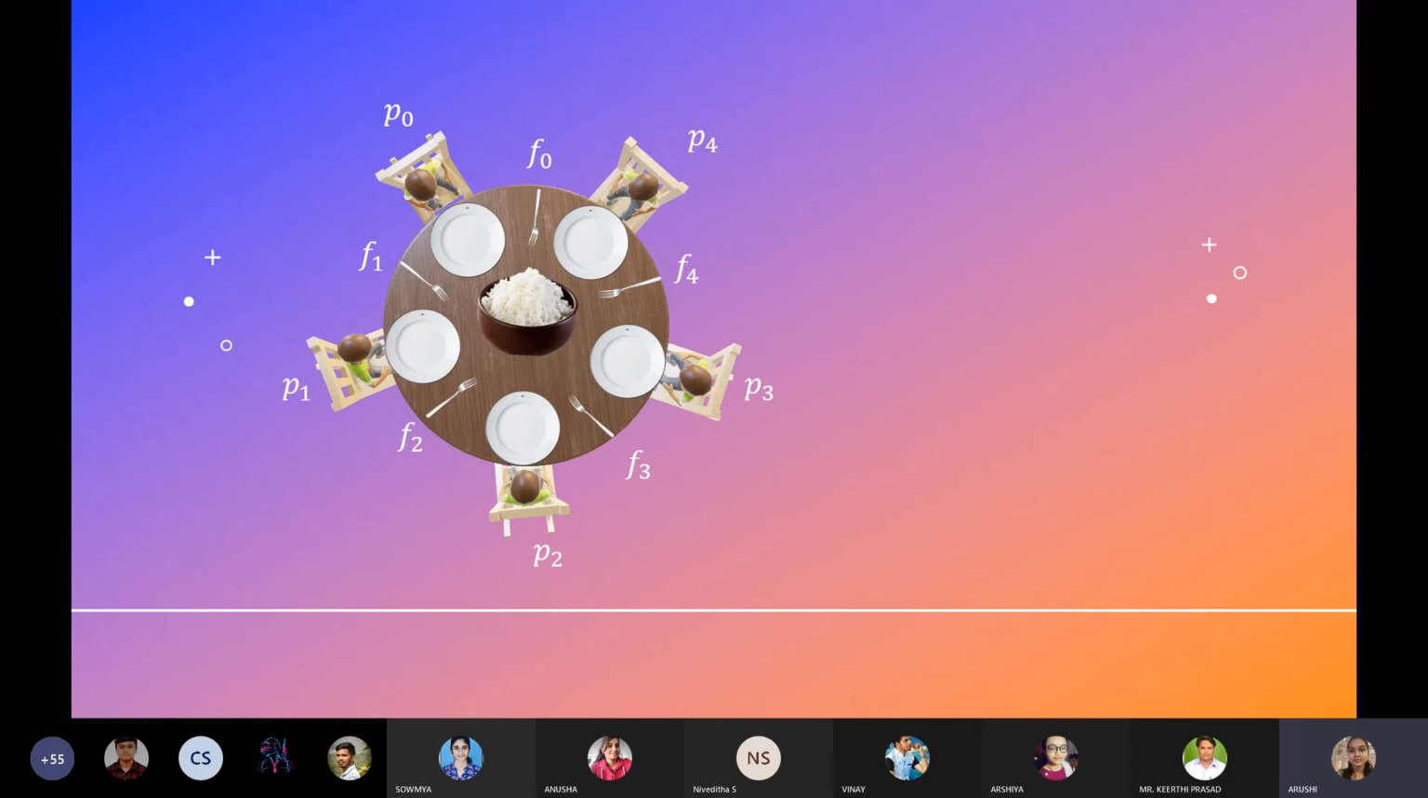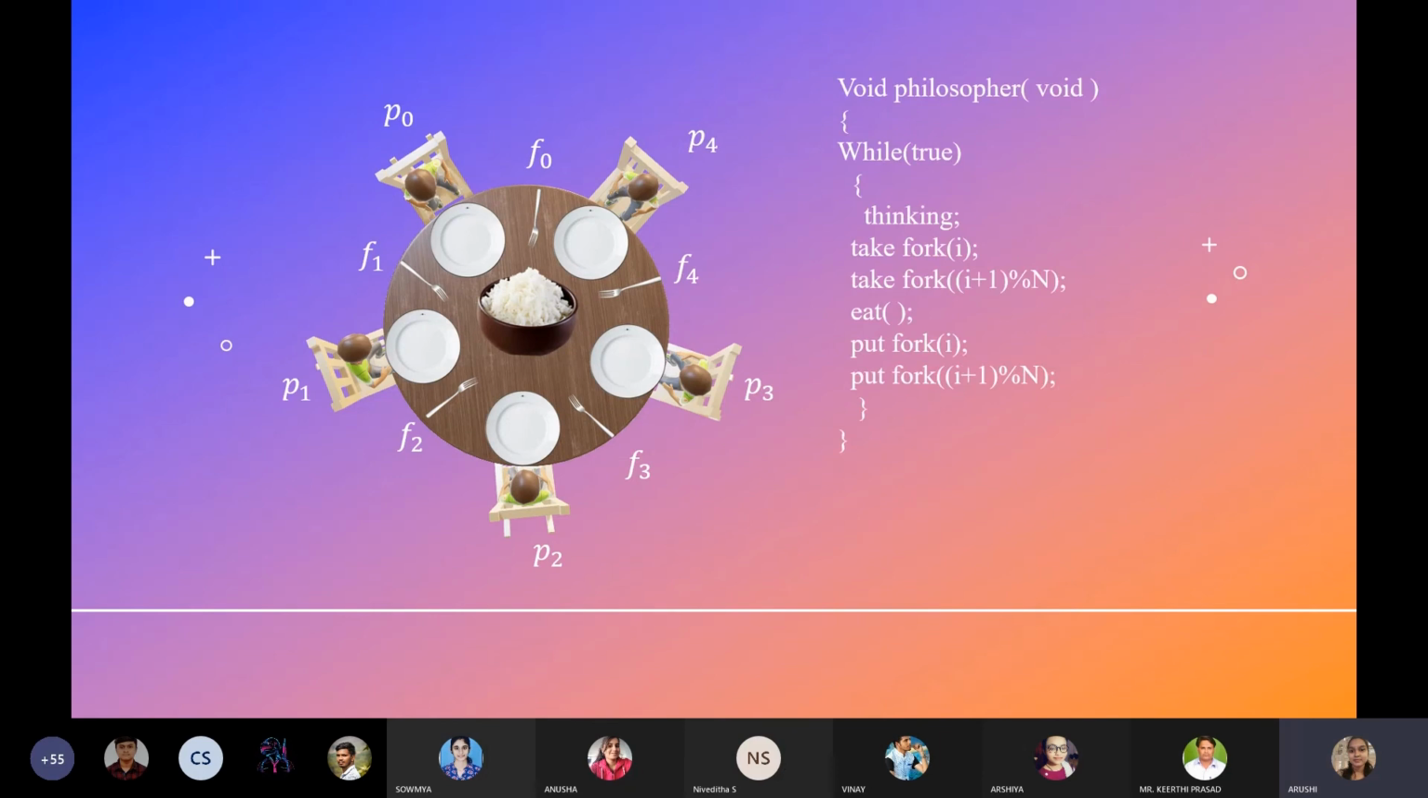In order to do this, each philosopher has to follow this code, with the entry section: take fork I and take fork I plus 1 mod n, where n is the number of forks; with the critical section, that is eat; and the exit section: put fork I and put fork I plus 1 modulus n.